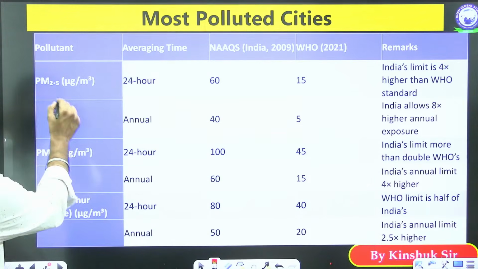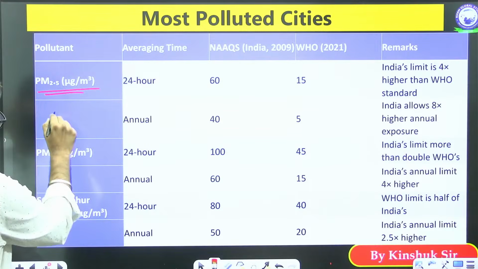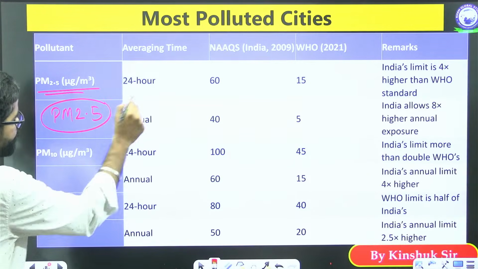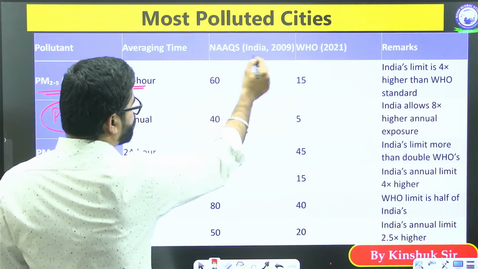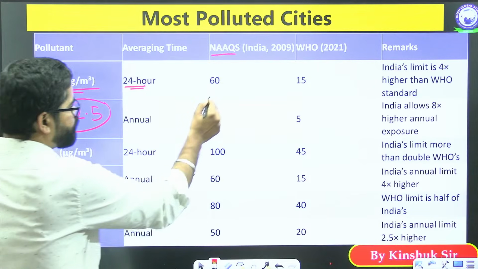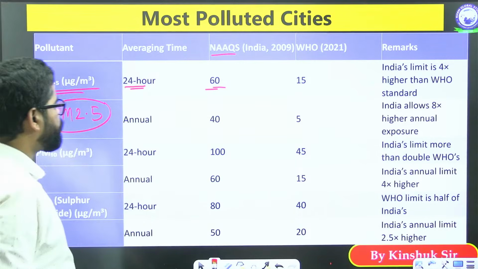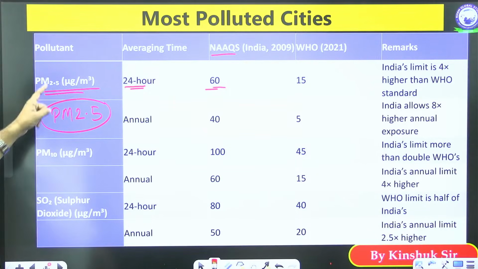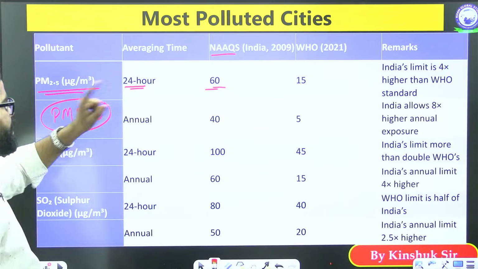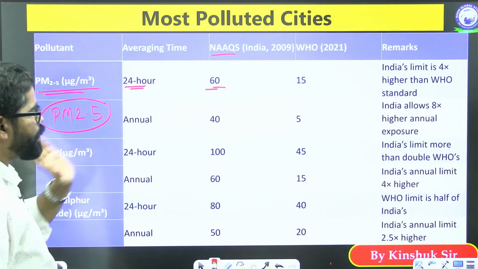So when we talk about the PM 2.5 particles, the 24-hour range, according to India's ambient air quality standard, should be 60 microgram per meter cube, where we see that it should not exceed 60 micrograms per meter cube.